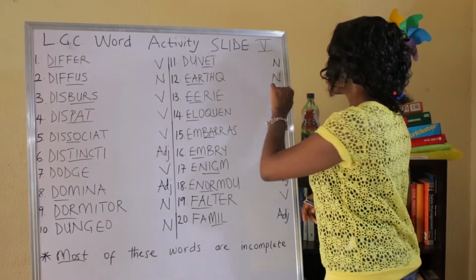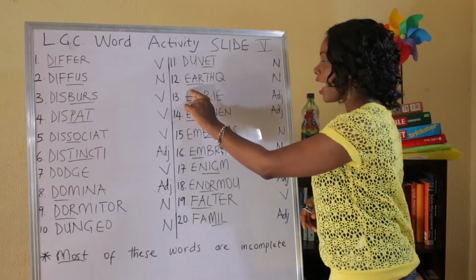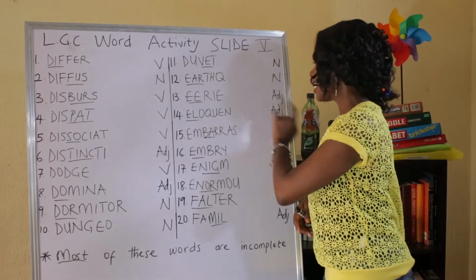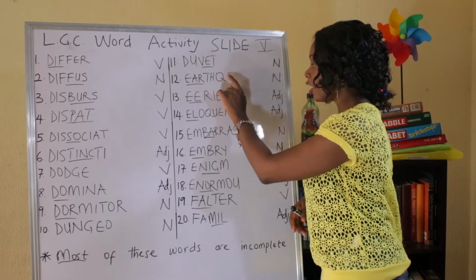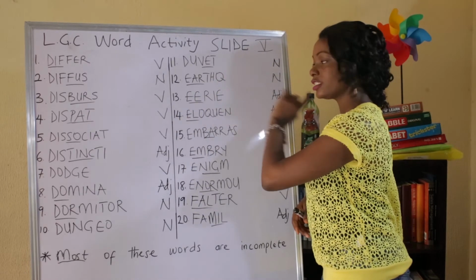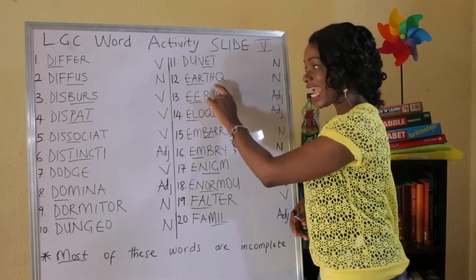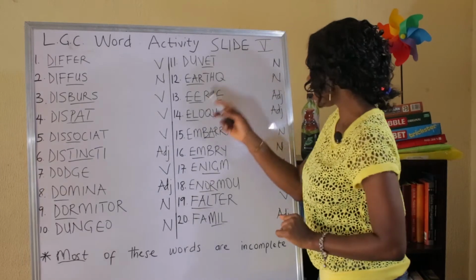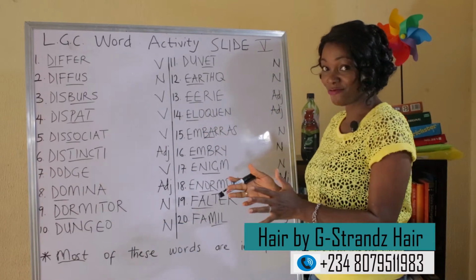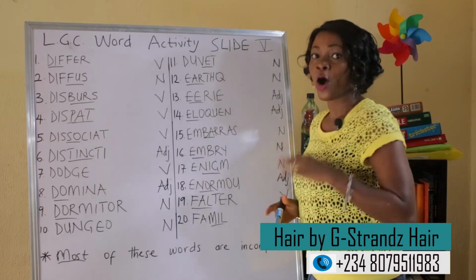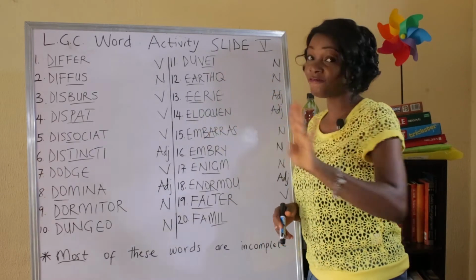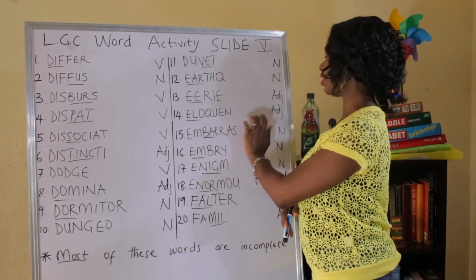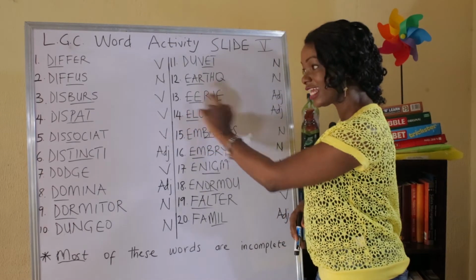Let's move on. The 12th one is a noun, and what do you think this word is? Earthquake. Correct. That's right. Earthquake. This you add a U. Let's just spell it from the top. E-A-R-T-H-Q-U-A-K-E. Earthquake. Yes, this is an adjective and it is eerie. It is correct as well. So on this slide, we're seeing 4 words that are complete. This is eerie. It's an adjective spelled just like this.